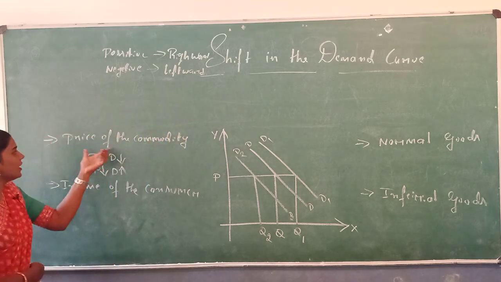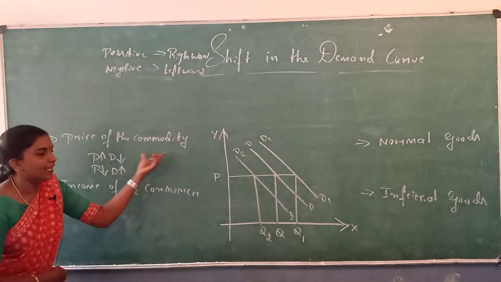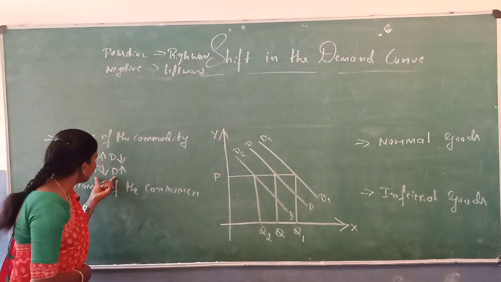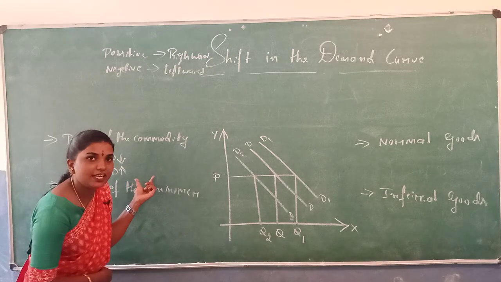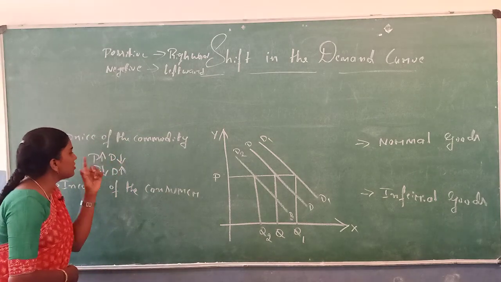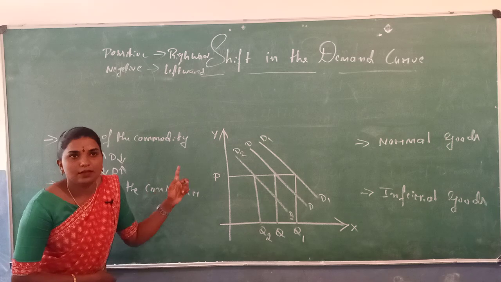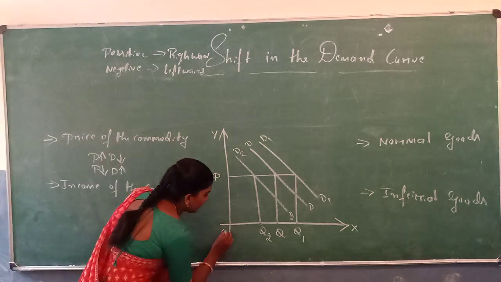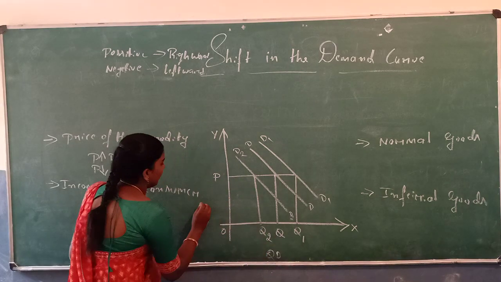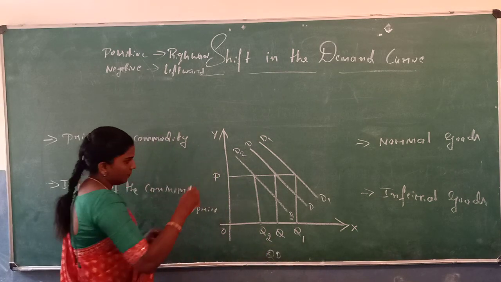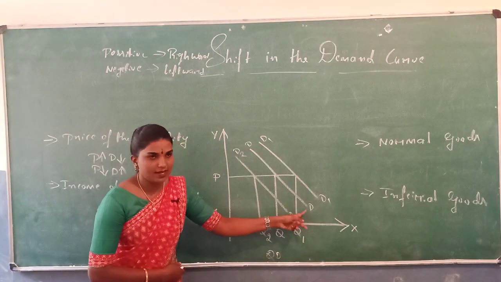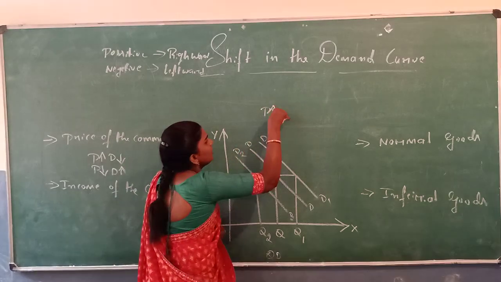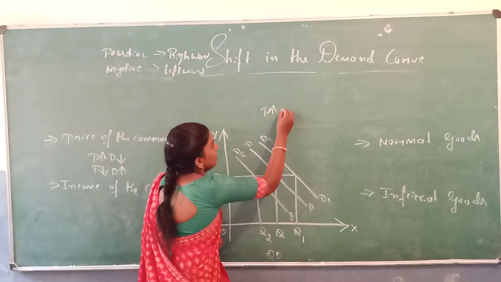Clear? First example is the price of the commodity. When the price of the commodity increases, the demand for the commodity decreases. Similarly, when the price decreases, the demand increases. The inverse relationship between price and quantity demanded. Here, I will explain with an example, see. In the above diagram, OX axis measures the quantity demanded and OY axis measures the price. D is the demand curve, P is the price. If the price of the commodity increases, the quantity demanded decreases.